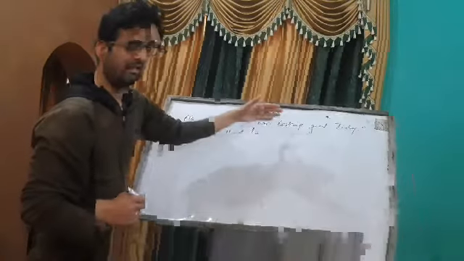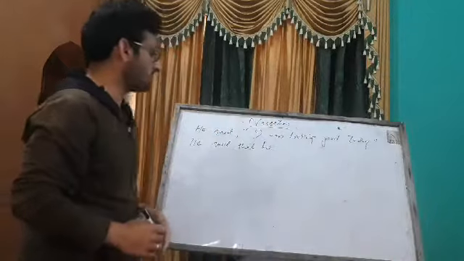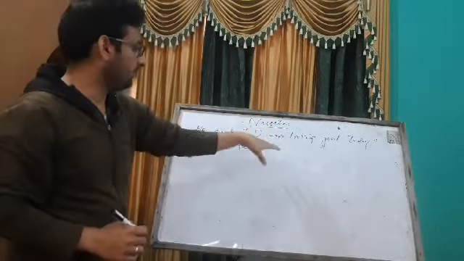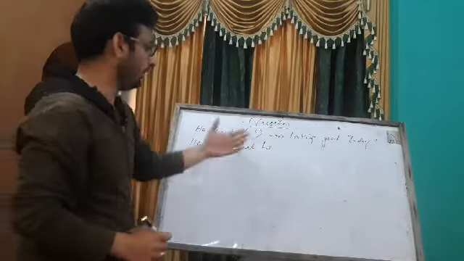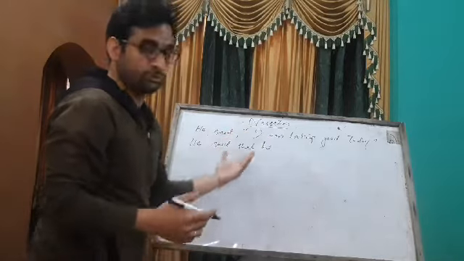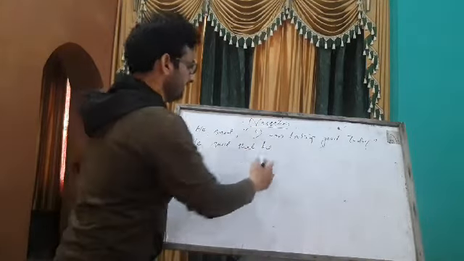Look at the sentence here. I am looking good today. It is present tense. The construction is like continuous tense. So we have to change it in past.